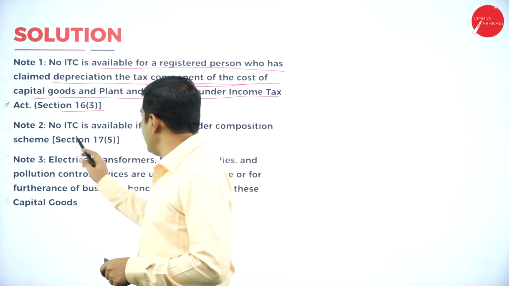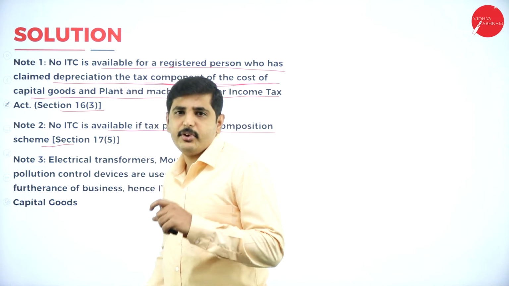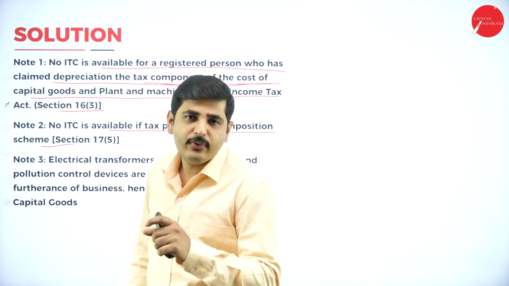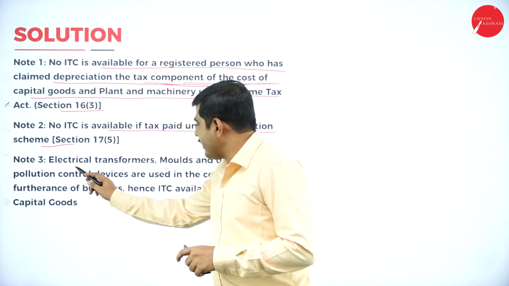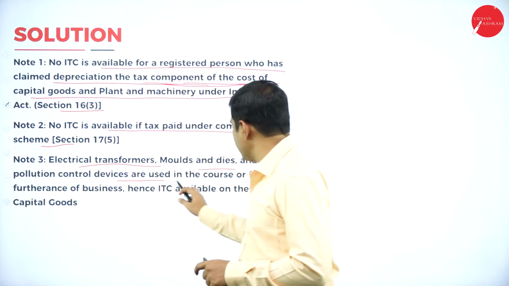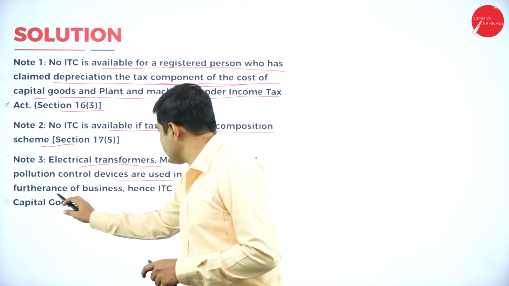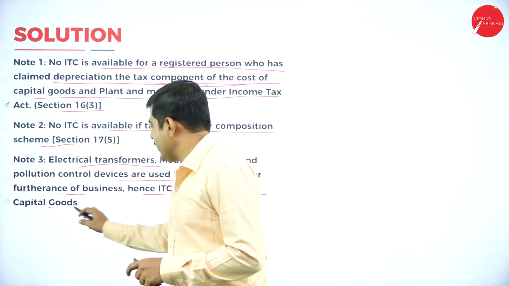Next one, no ITC is available if tax is paid under the composition scheme. So if you pay the tax under the composition scheme, for that no input tax credit is available. Next one, electrical transformers, molds and dies and pollution control devices are used in the course or furtherance of business, hence the ITC is available on these capital goods.